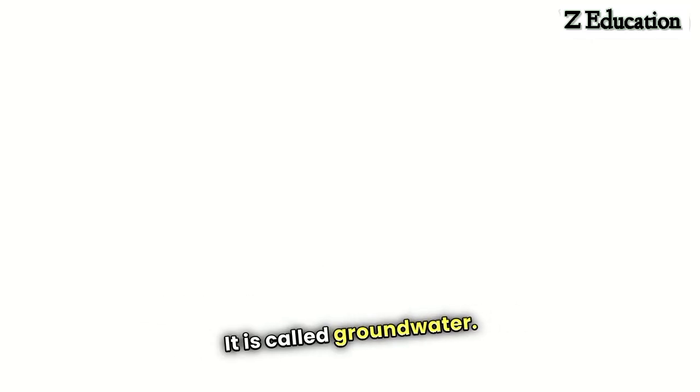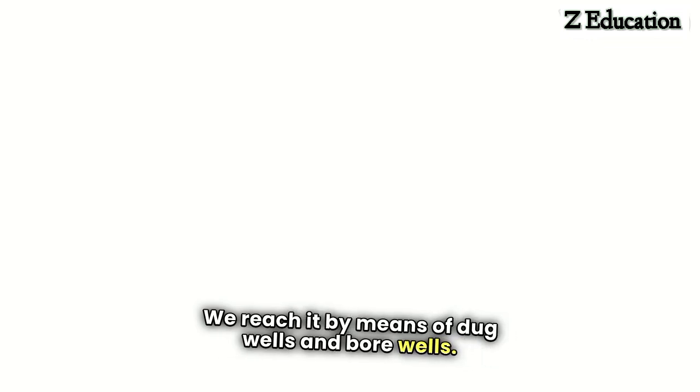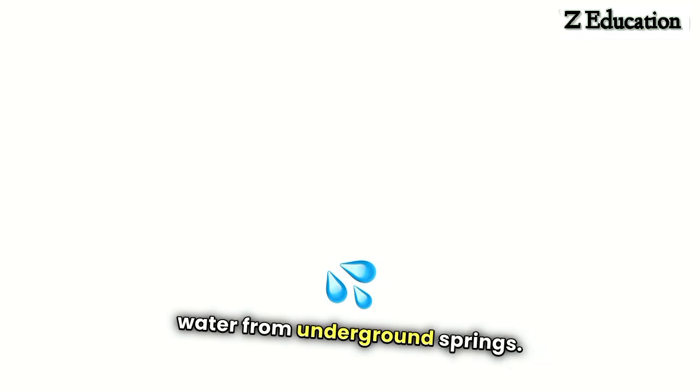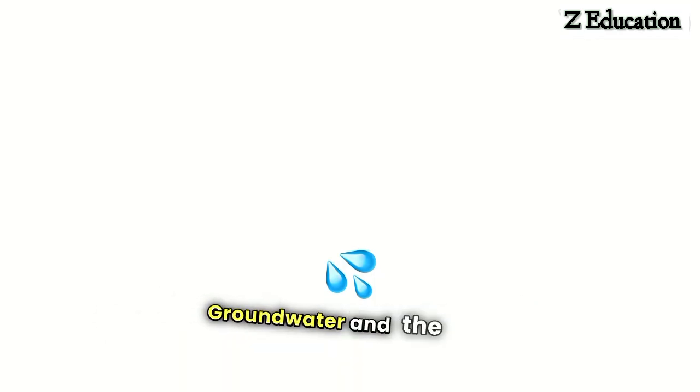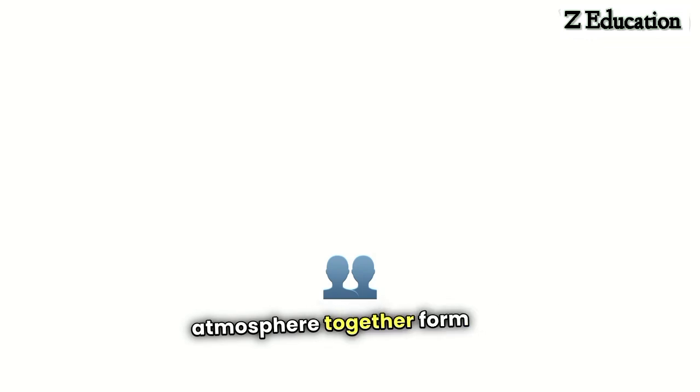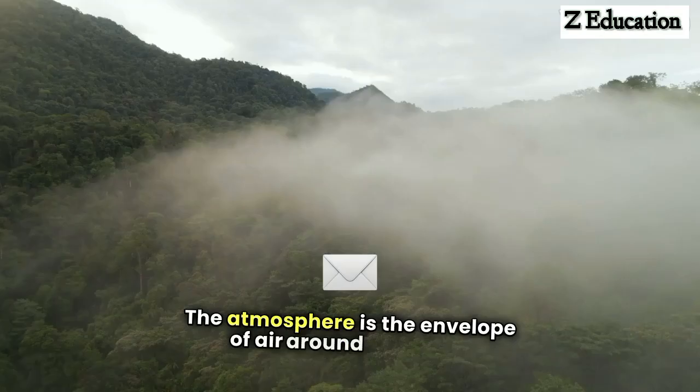It is called groundwater. We reach it by means of dug wells and bore wells. Many lakes and wells get water from underground springs. The water or ice that occupies the Earth's surface, groundwater, and the water vapor in the atmosphere together form the Earth's hydrosphere. The atmosphere is the envelope of air around the Earth.